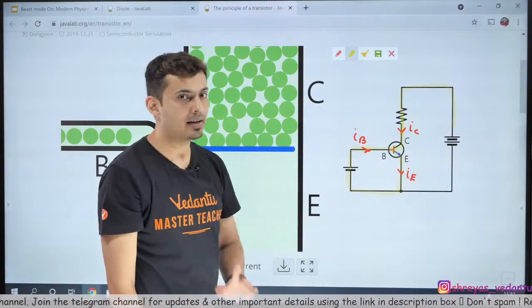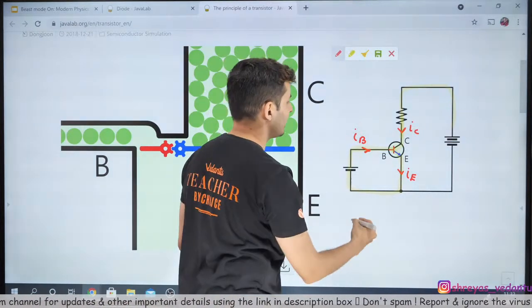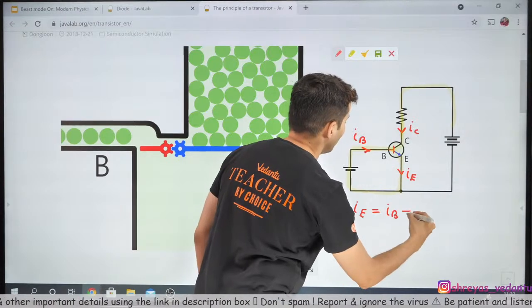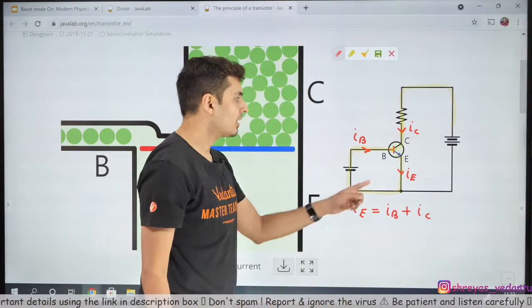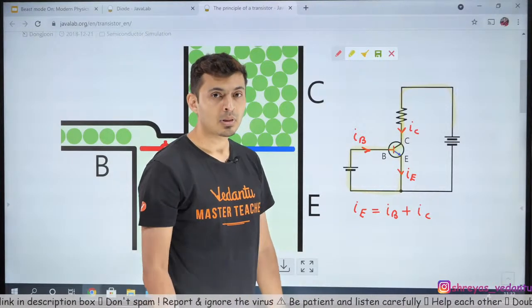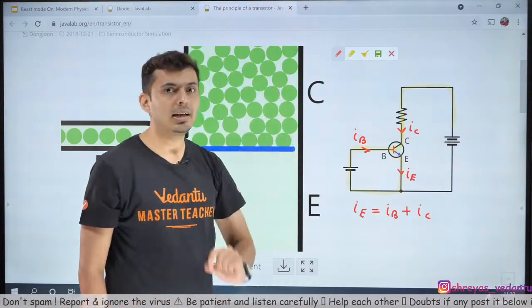Obviously by Kirchhoff's current law, at this junction, can you not see that the emitter current will be equal to the base current plus the collector current? But what happens is the base is very lightly doped.